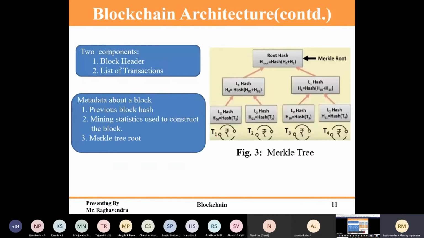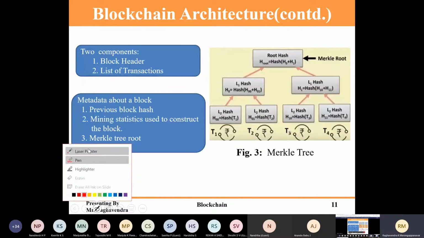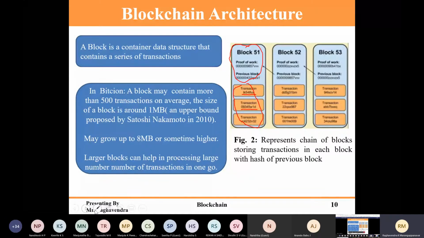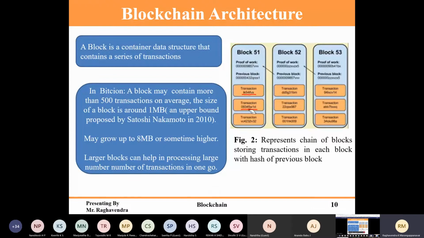As I showed you, this is a transaction, and this will pass through a hash. So again T2, T3, T4, consider there are 4 transactions here, 4 hash values. Again these two are merged, again these two are merged, and the result will be merged into a single value. This will be stored in a block header, along with the list of transactions. Along with that block header there will be the previous block value. So here you can see, the previous block value is there.